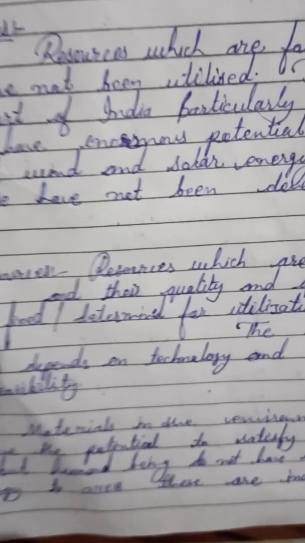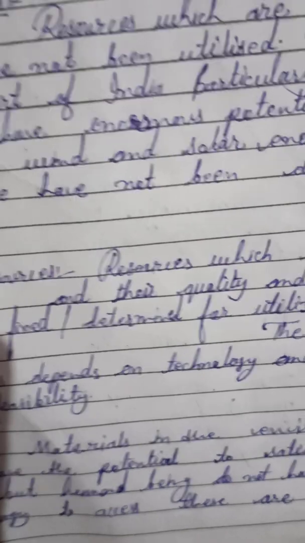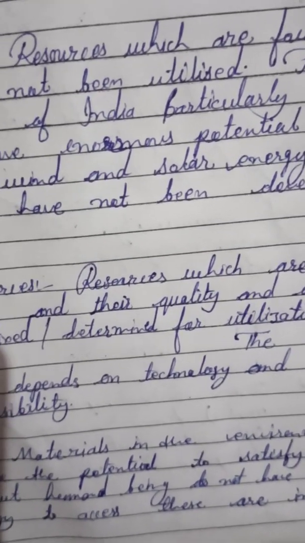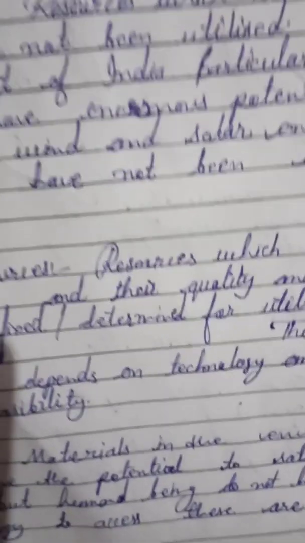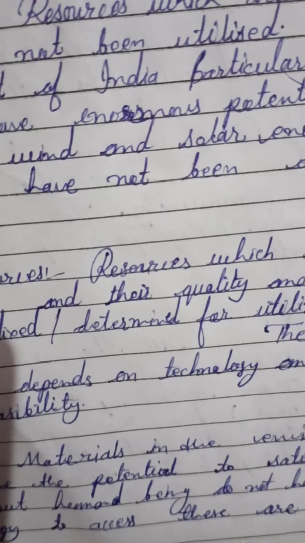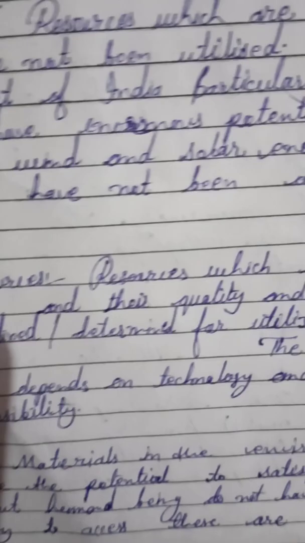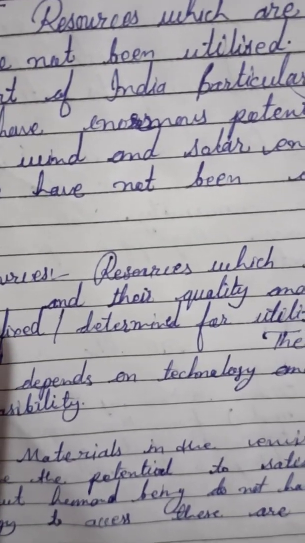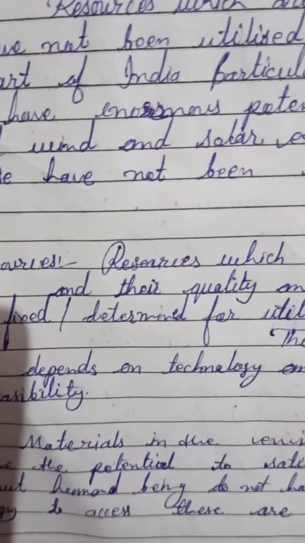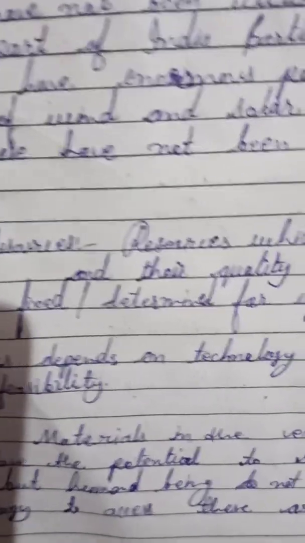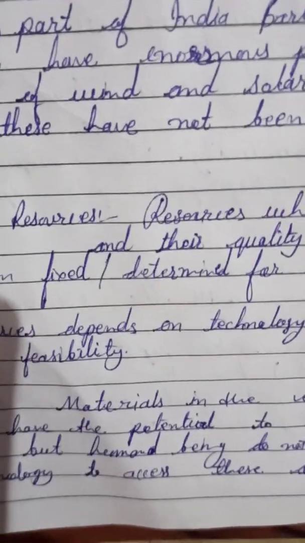Just as when water flows in a river, we make a dam there, so that the water that is stored in the dam will be used when the need for water increases in future. It will be used to generate electricity. So here we have reserved the resources. We have resources, and these resources are developed, but we are not utilizing them.